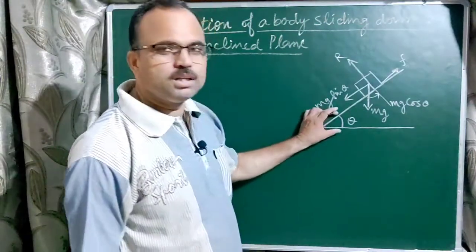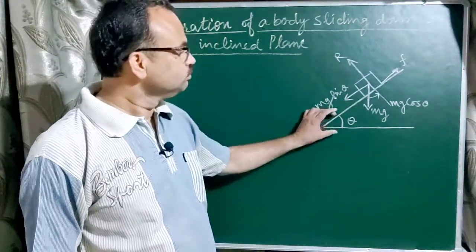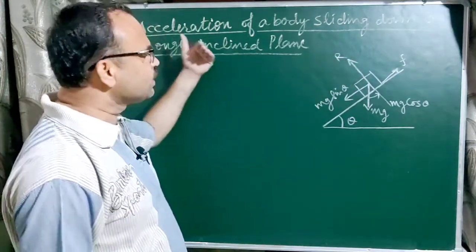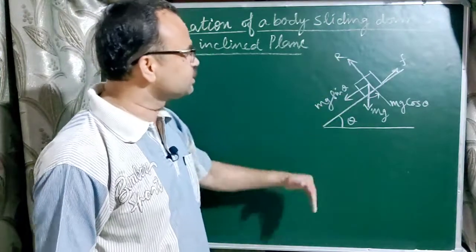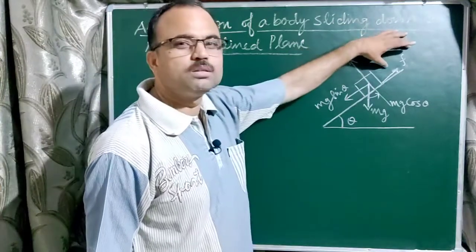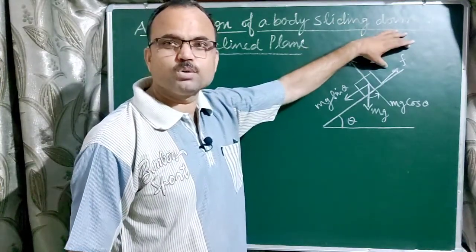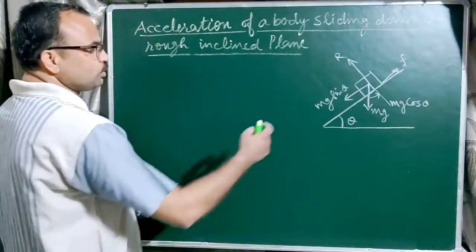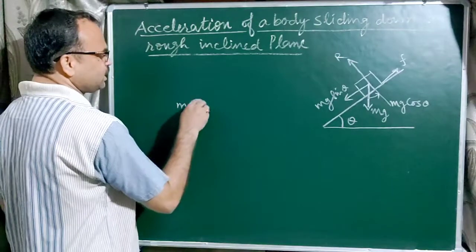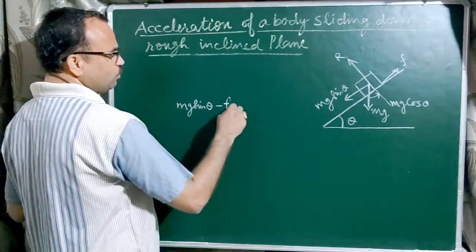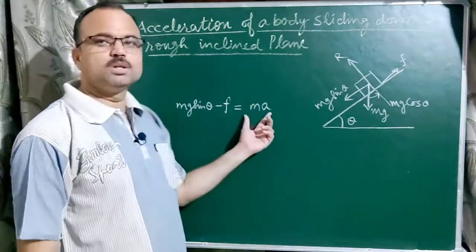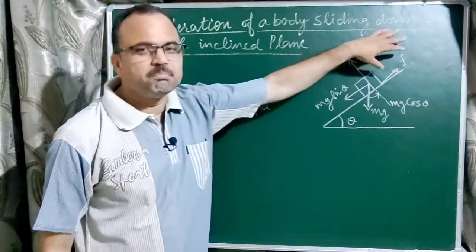When this angle is greater than the angle of repose, the body moves with constant acceleration. Here we have to write the expression for acceleration. It means mg sin theta is greater than the maximum force of static friction. The resultant of these two forces, mg sin theta minus f, will produce the acceleration in the body, so the effective force is equal to mg sin theta minus f.